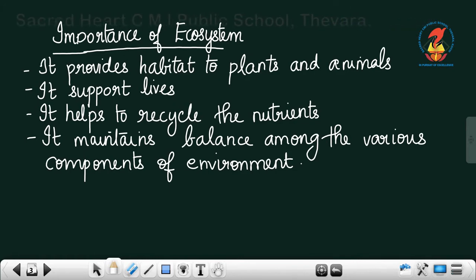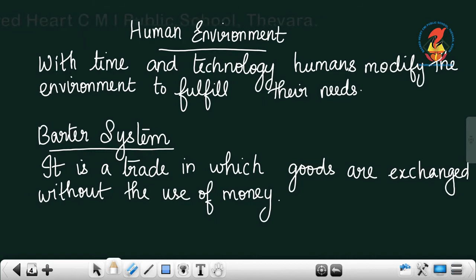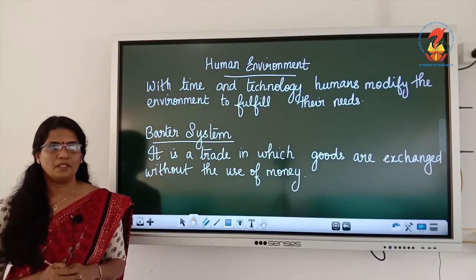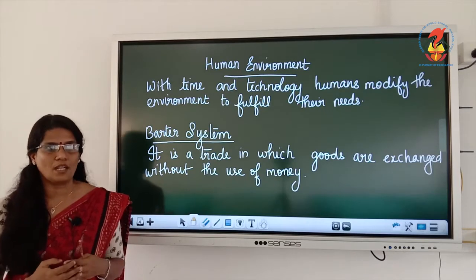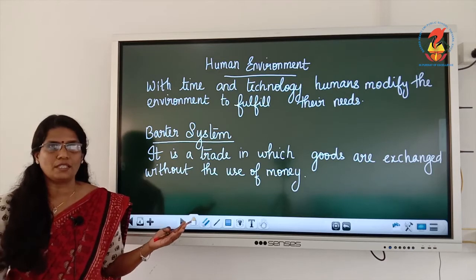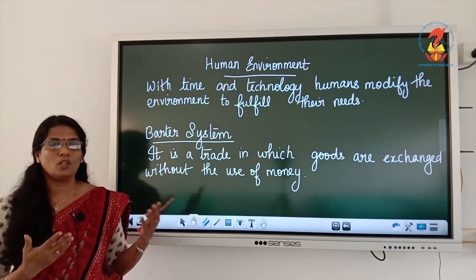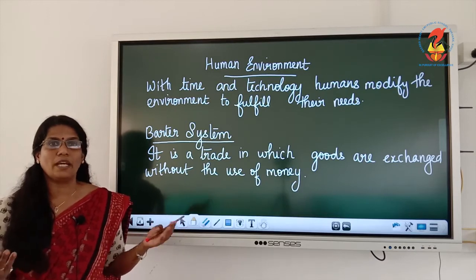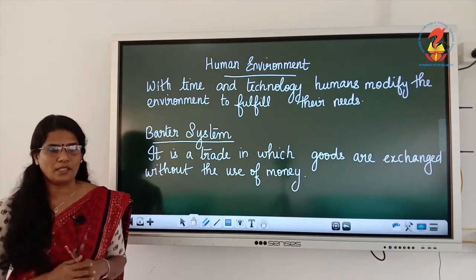Now next topic is human environment. As you know, early humans, our ancestors, lived a very simple life. Yes, they were adapted to their natural surroundings. They were so close to nature, they didn't have options like transportation, they were not growing any crops at that time. They didn't build any house, they were like nomads, moving from one place to another.